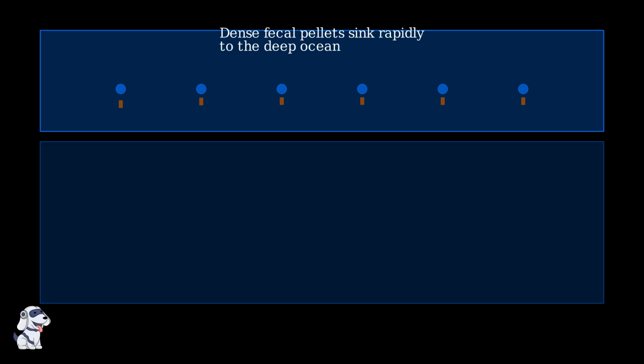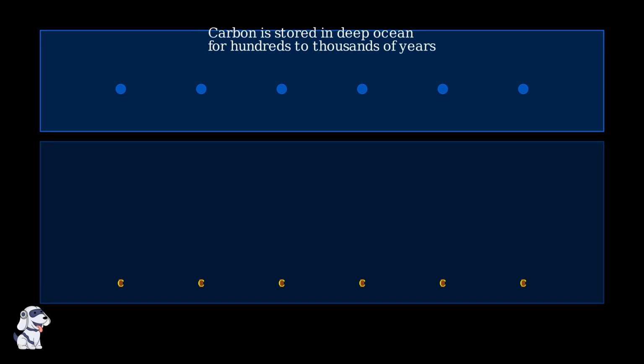Because fecal pellets are denser than seawater, they sink rapidly through the water column, carrying their carbon cargo down to the deep ocean. Once in the deep ocean, this carbon can remain stored for hundreds to thousands of years, effectively removing it from the atmosphere and helping to regulate Earth's climate.